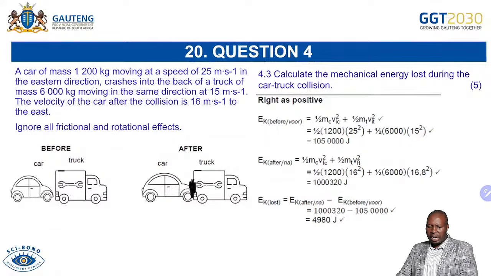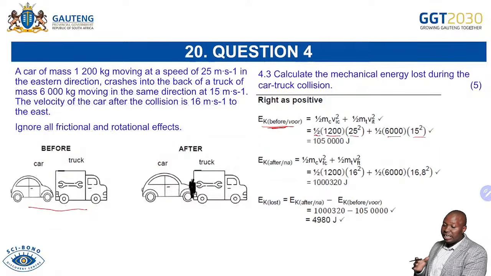Now they're talking about mechanical energy. Remember what happens. We are saying EK before, which is the sum of these two before. So it's the EK of the car, which is half mv squared, half times 1,002 times 25. For the truck, it was half times 6,015 because it was moving with 15 initial.